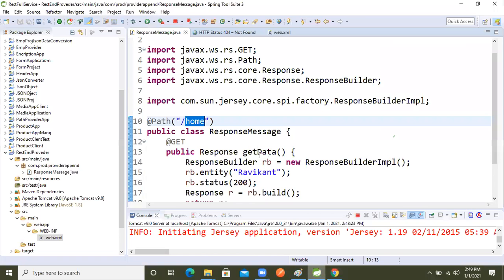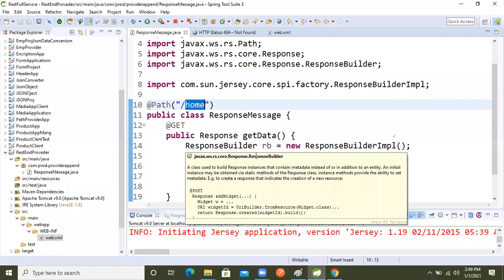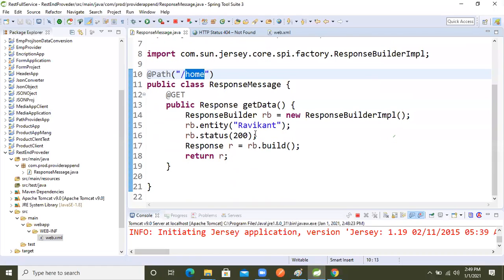See Ravikant, we got it on the browser, right? We got the result. So like that, in real time we are using a response as the return type, not as a string or object, right? In that we prepare the status code, pass the data, and return it back, and this is our endpoint. So like this we implement the project in real time.